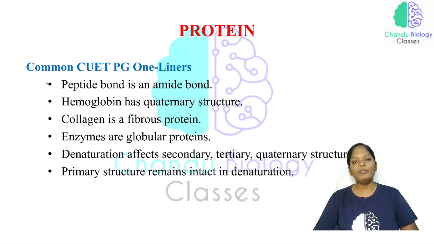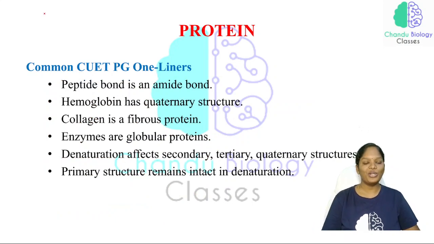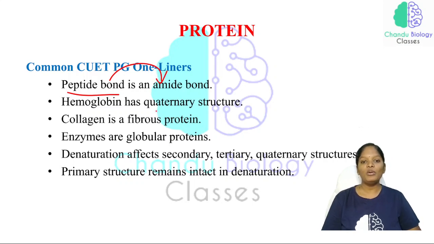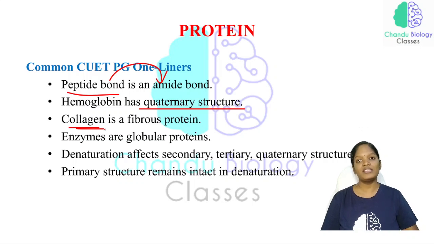Now, a peptide bond is an amide bond, no doubt about that. It is called an amide bond because of the involvement of the amino group. Hemoglobin has a quaternary structure. If the protein has more than one polypeptide chain, we call it a quaternary structure, like hemoglobin. Based on shape, there are two types of protein, fibrous and globular.